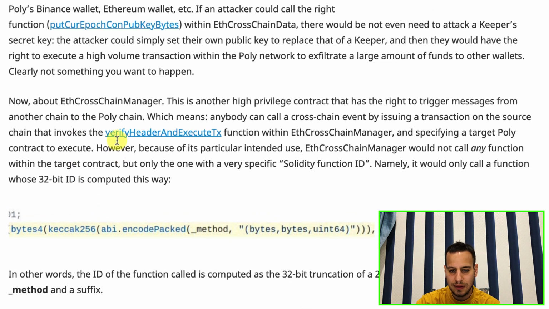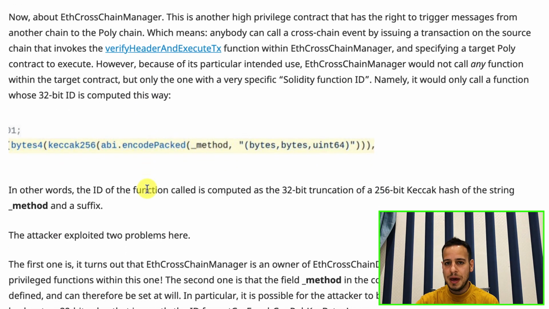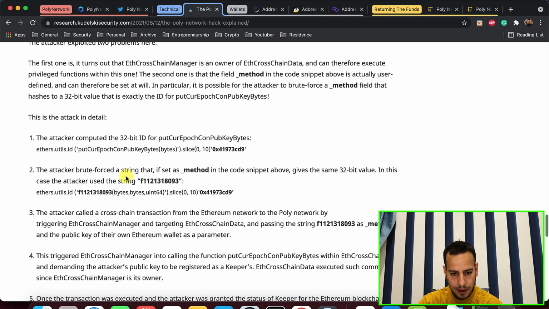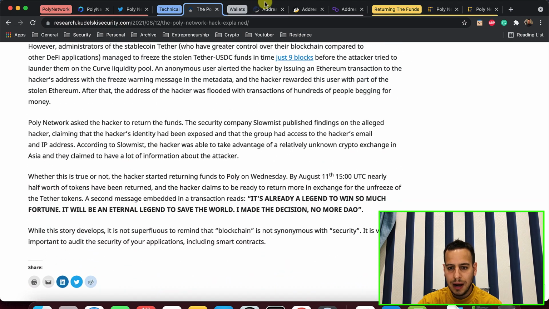Let's scroll down a bit, and it's super technical. I don't want to go deep into the transaction and the functions that got exploited. Maybe we'll do it another time. Yeah, this is a very, very technical explanation. Let's jump into the wallet.